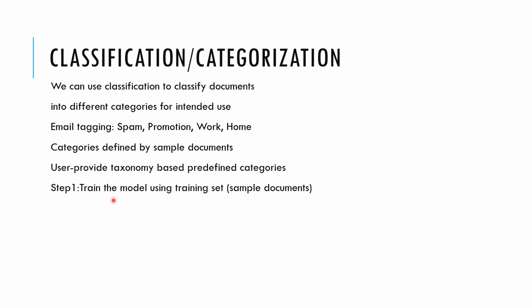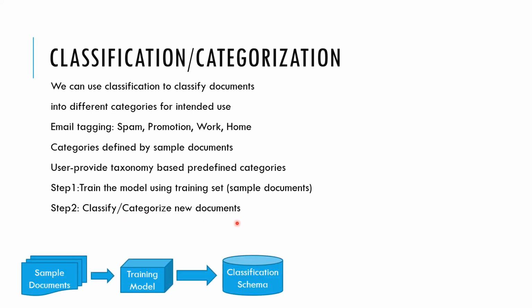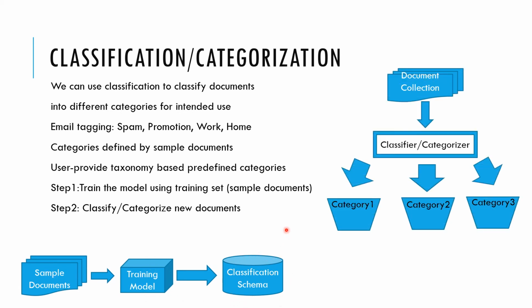So first step is train the model using training set, that is sample documents. And then what you do is you classify, categorize new documents as and when they come. So this is the first step, sample document, then train the model, and then we create a classification schema. And then we feed this schema here to create this classifier categorizer. So as the new documents come, this categorizer or classifier will automatically classify them into different categories.